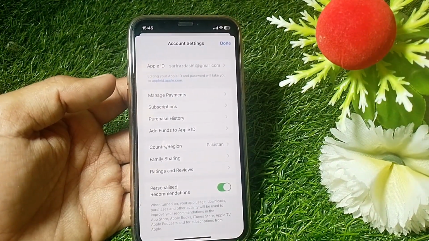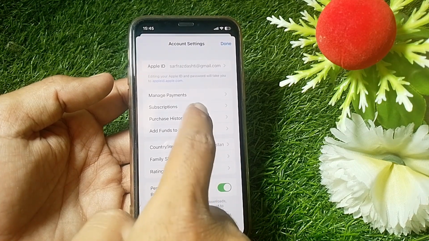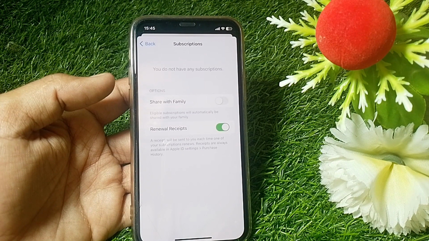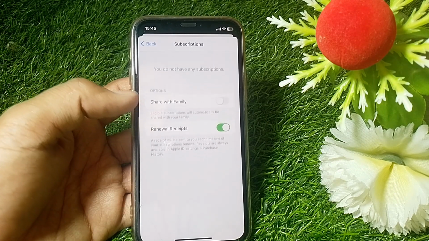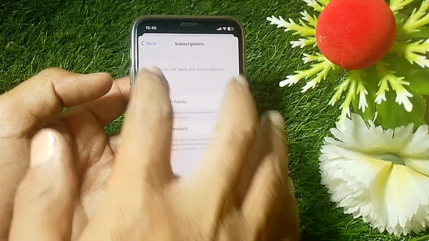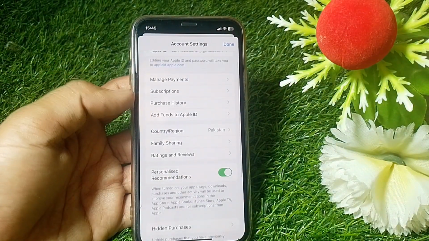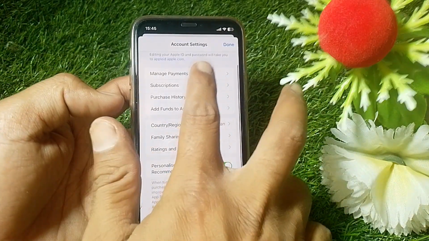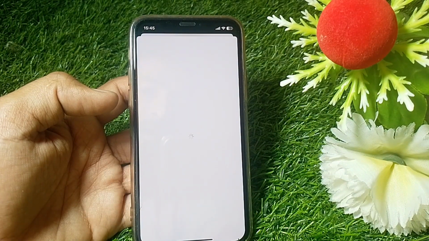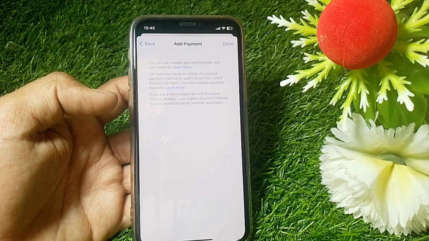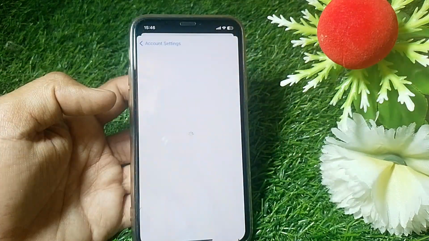Now tap on Subscriptions. Make sure you don't have any subscription here; if you do, either pay for it or remove it. You can see the purchase history. Then tap on Manage Payments, and make sure that your payment method's expiry date is not over, and after that go back.